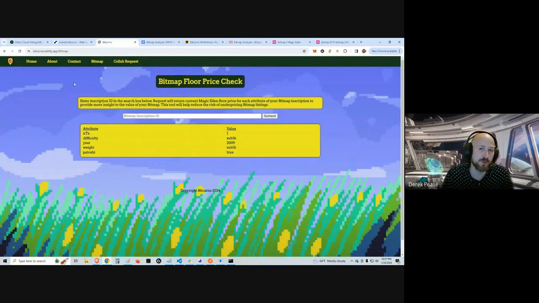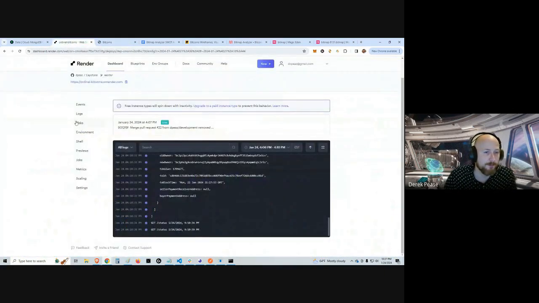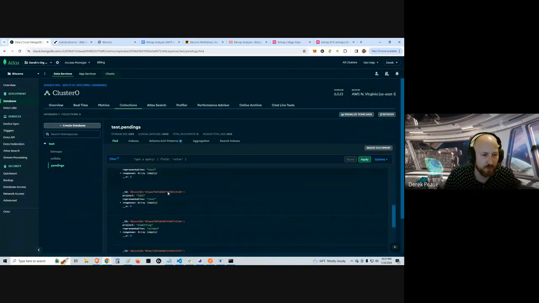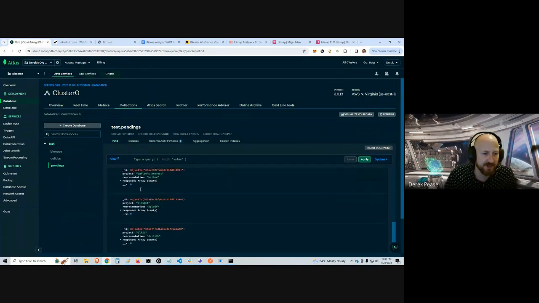Okay, and that pretty much wraps up the site. So to show our render is live, it's an example of how MongoDB looks from our backend, so collecting the data for the collaboration requests.